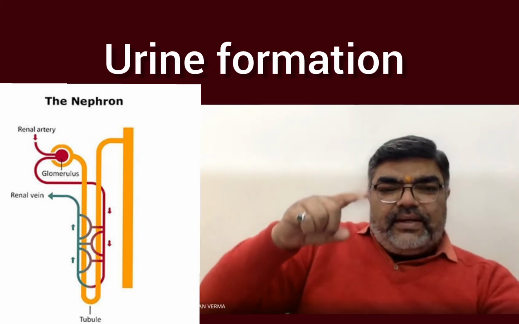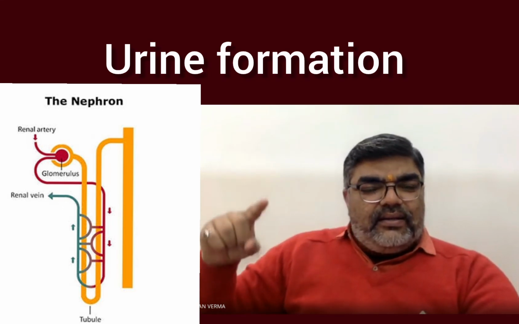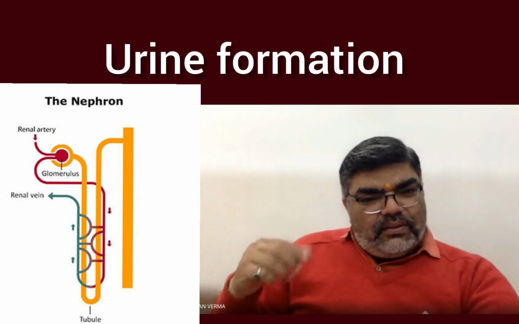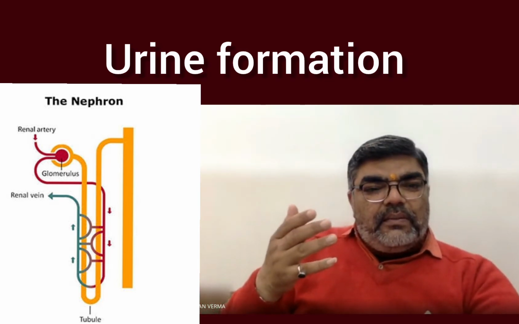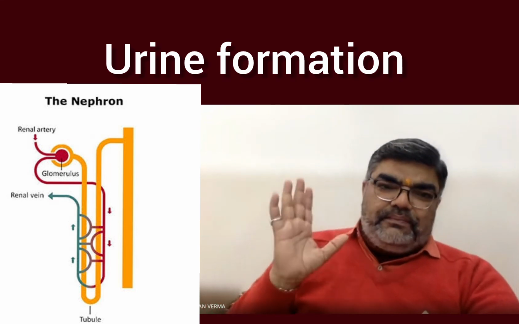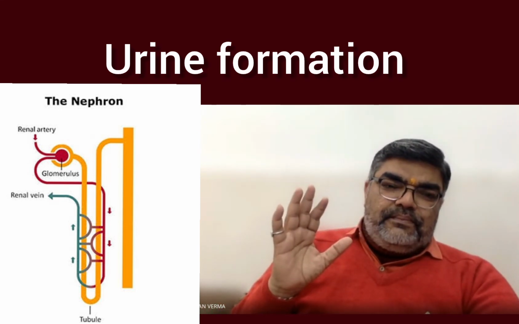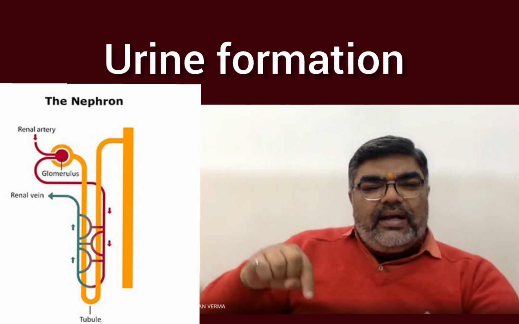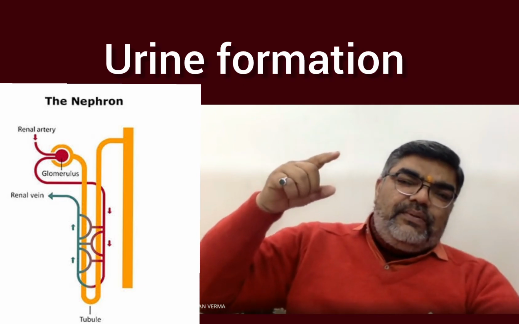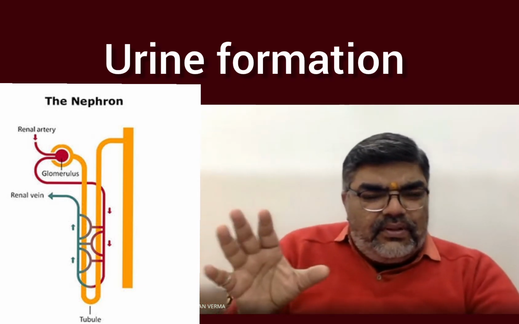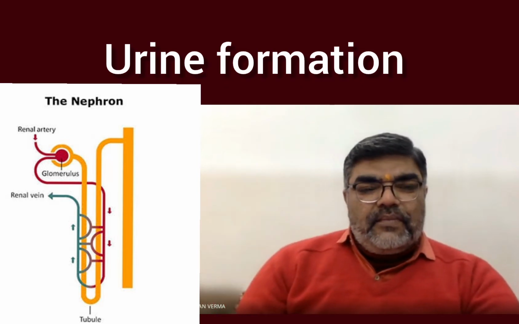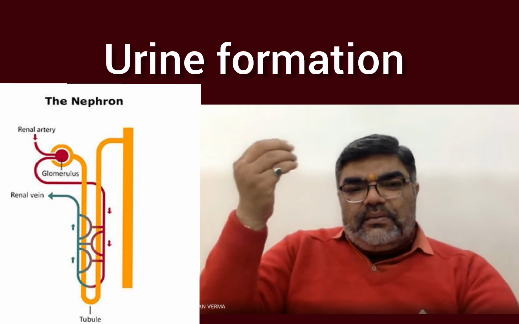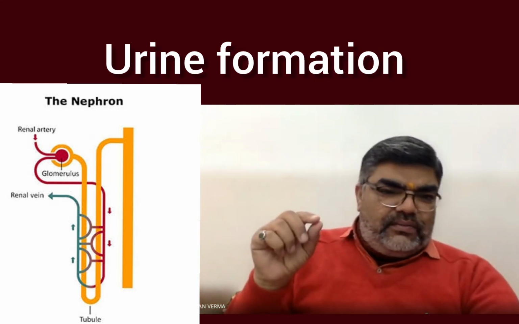When this filtrate is passing through the renal tubule, the different parts of the nephron play different roles, whether it is the descending tubule, Henle loop, ascending tubule, collecting tubule, etc. Some are permeable for water, then others are not.